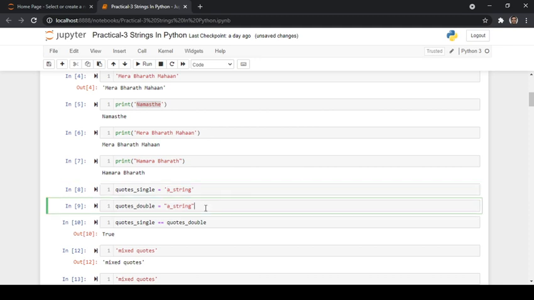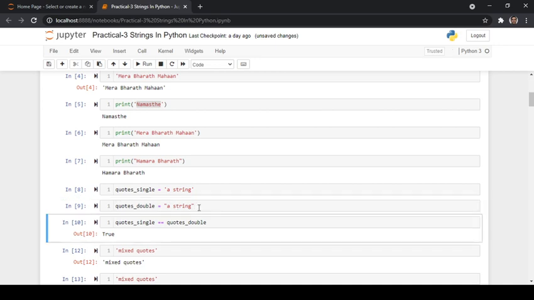Now, till now we have directly given strings. Now I'm trying to store a particular string, either in single quotes or double quotes, in a variable. Here I have taken a string within single quotes, and I'm storing this string in a variable quotes_single. And here I have given the same string within double quotes, and I'm storing it in the variable quotes_double.